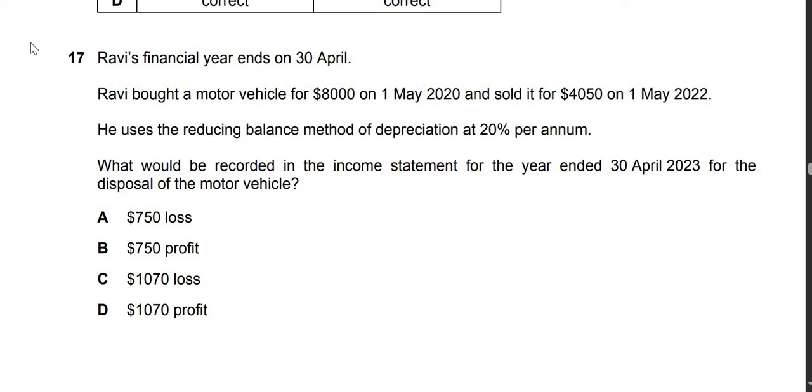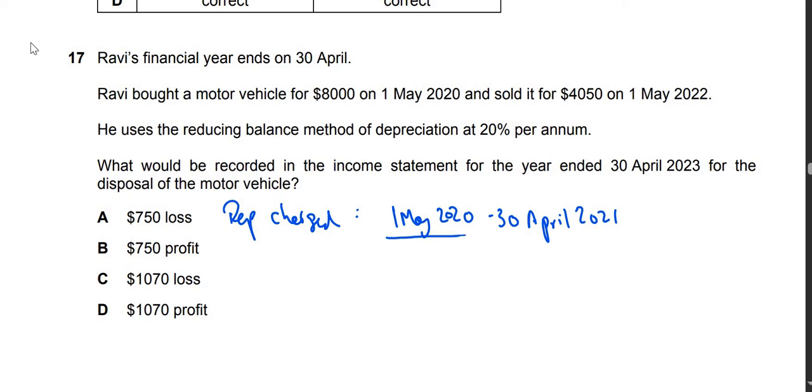So look, depreciation charged from 1st May 2020 till 30th April 2021 would be 8,000 multiplied by 20%. So it's 1600. Alright. What's the book value now?